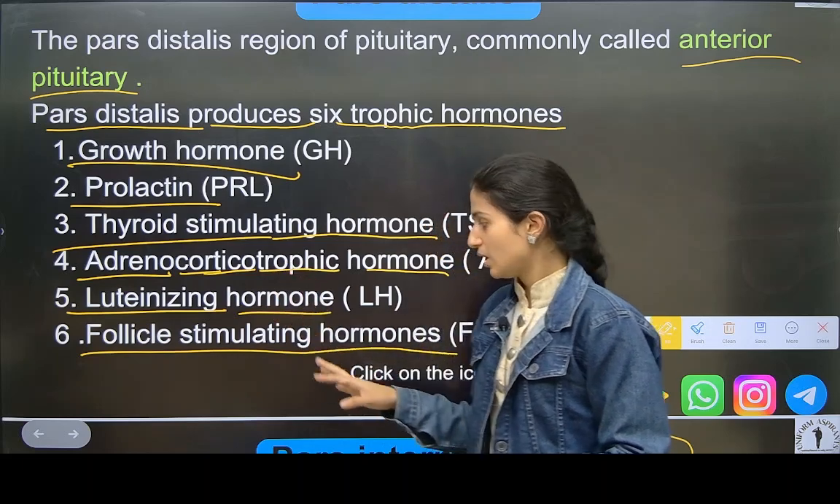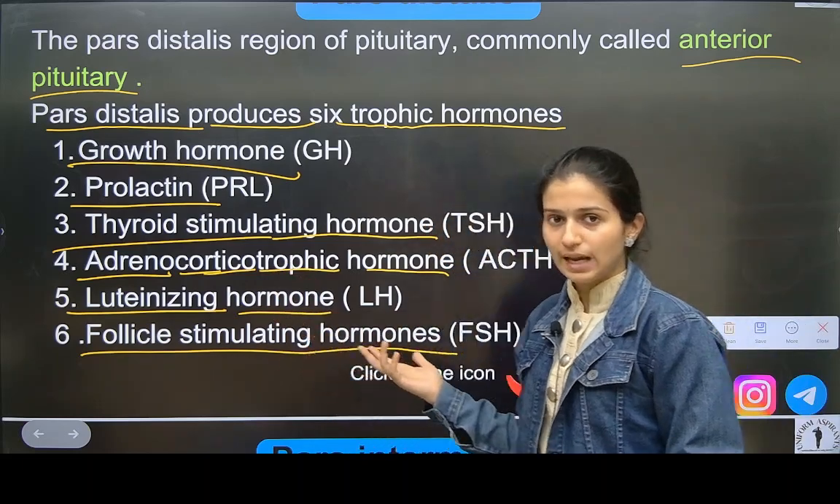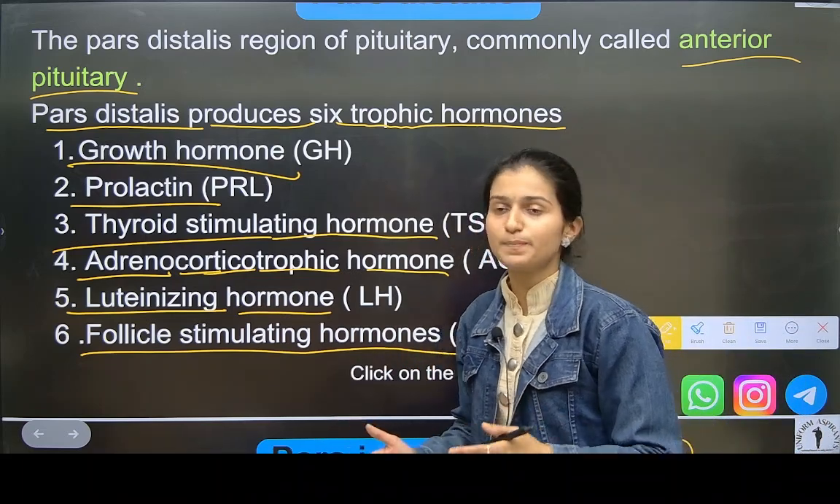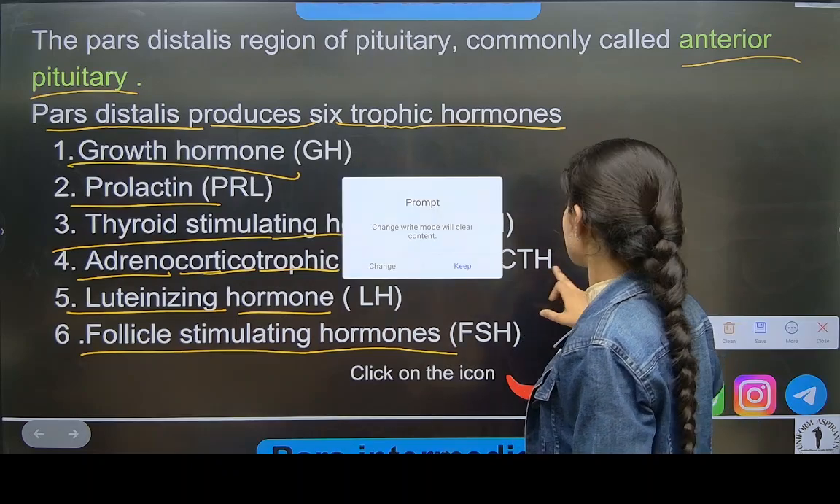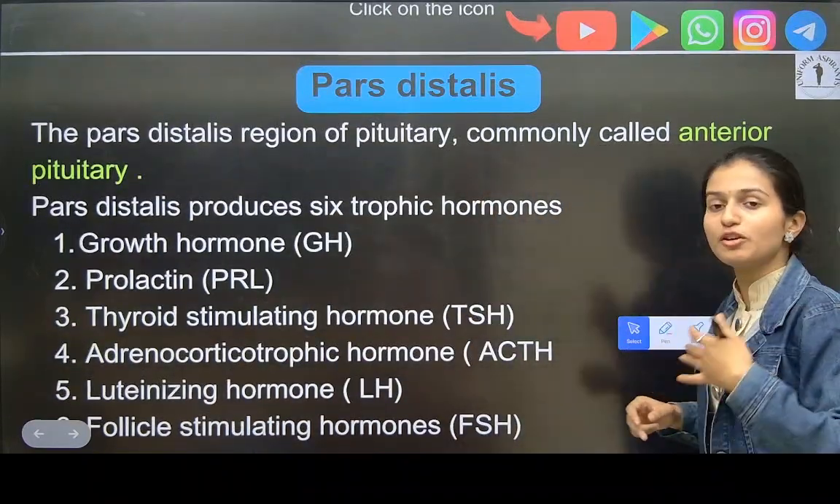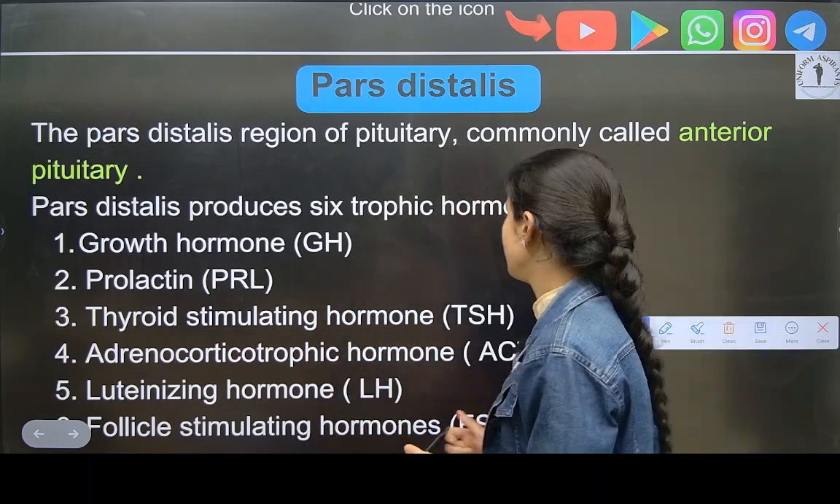So these are the hormones which are secreted by the pituitary gland. The first part is pars distalis, and we call this the anterior pituitary also.